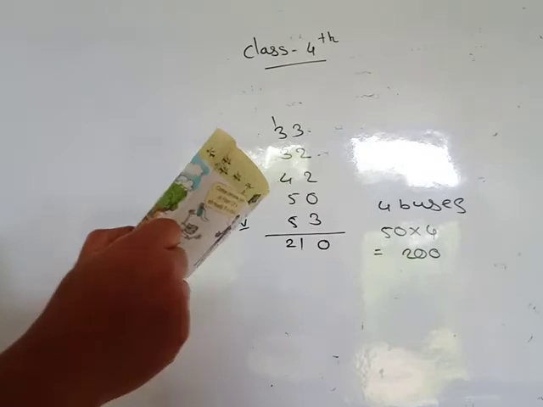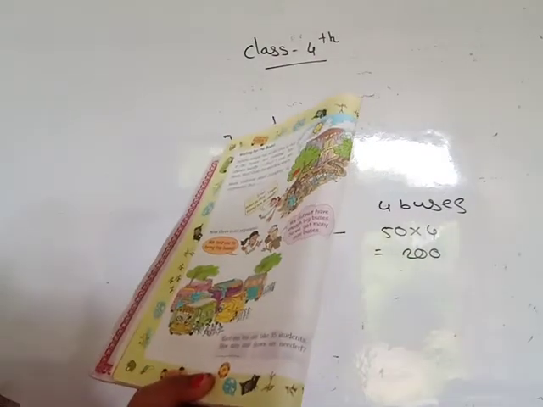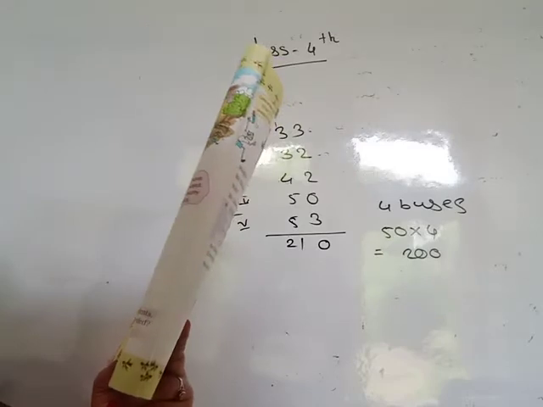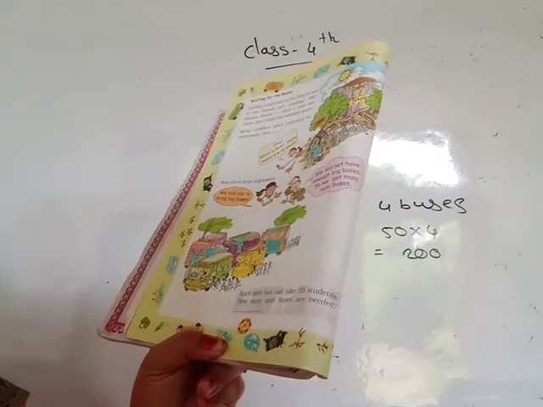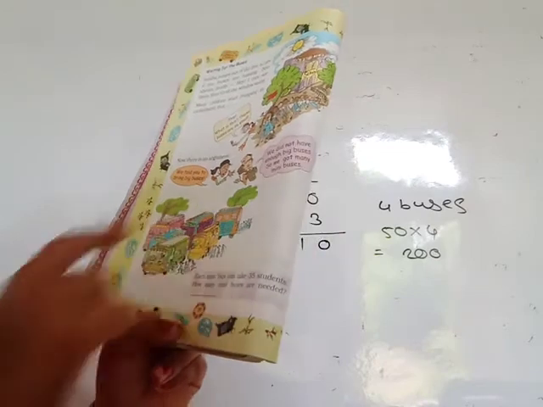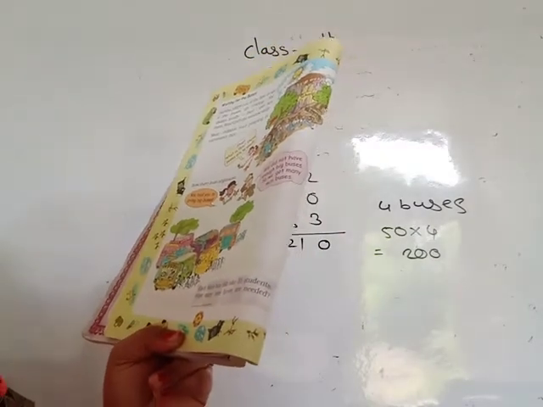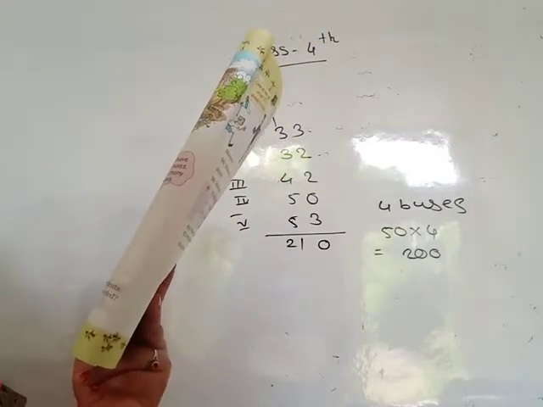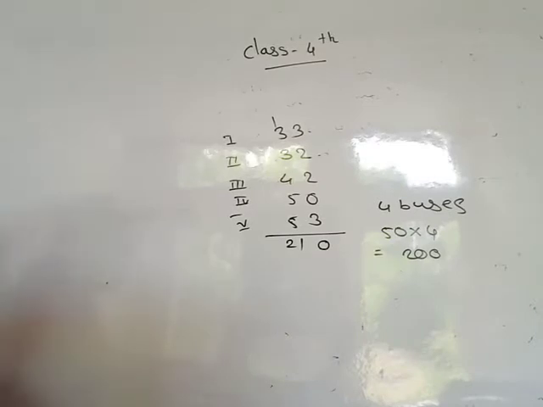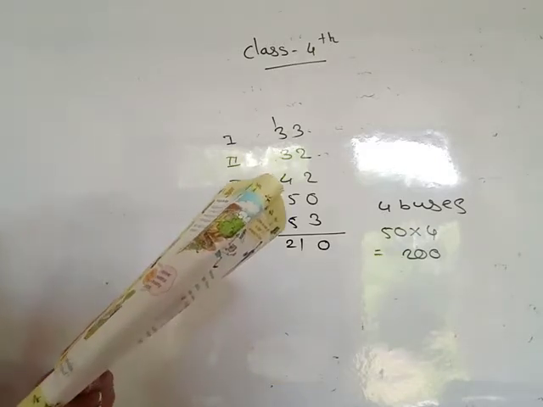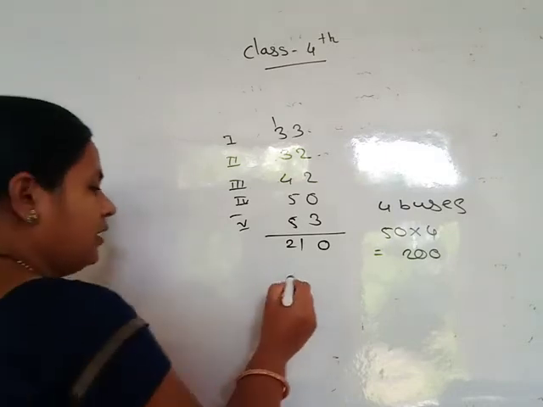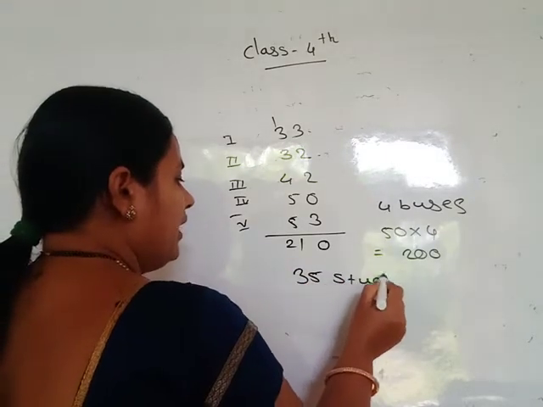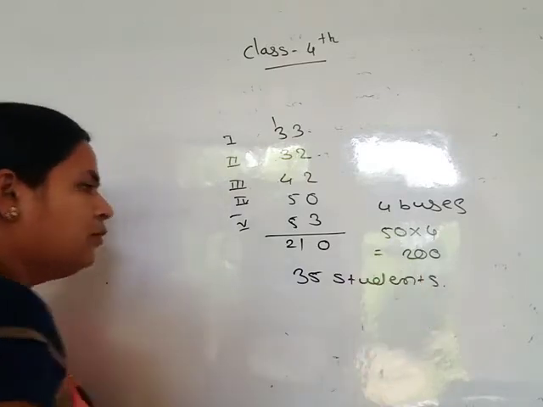Now there is an argument. "We told you to bring big buses." "But we did not have enough big buses, so we got many mini buses." You see, all these buses are small, these mini buses. Each mini bus can take 35 students. Then how many mini buses are needed? This big bus can take 50 children, but this mini bus can take only 35 students.